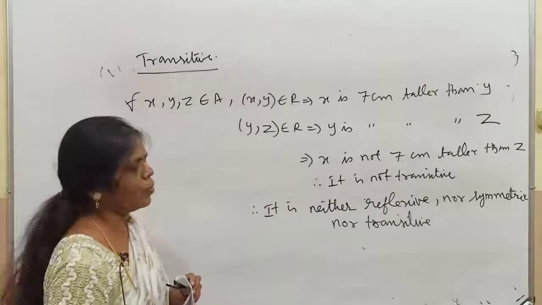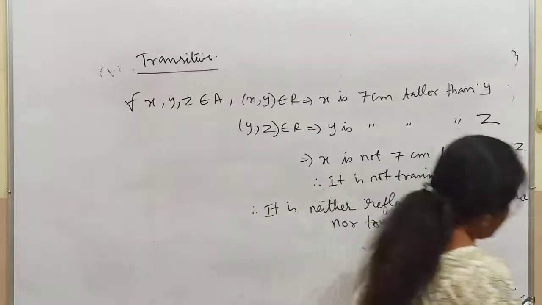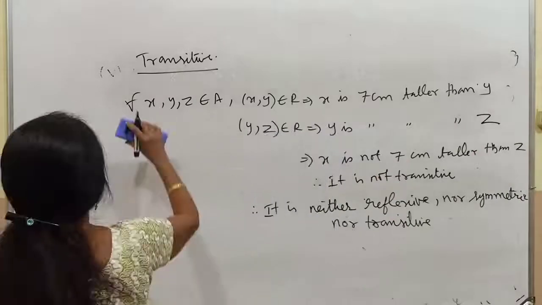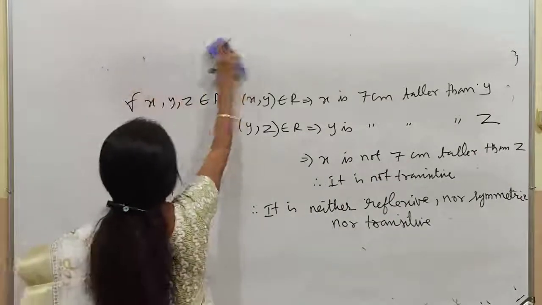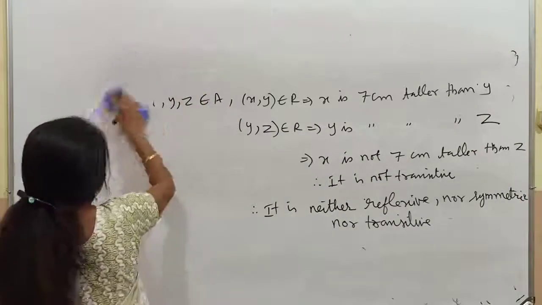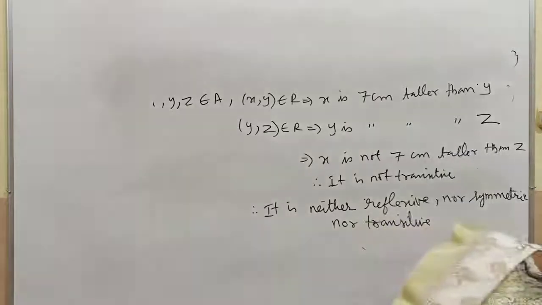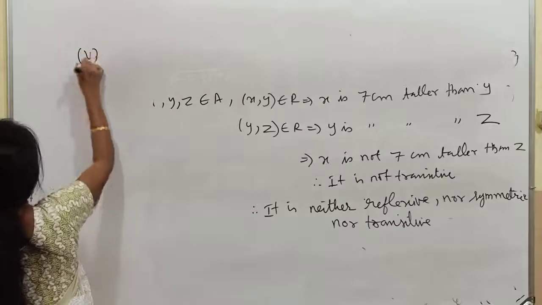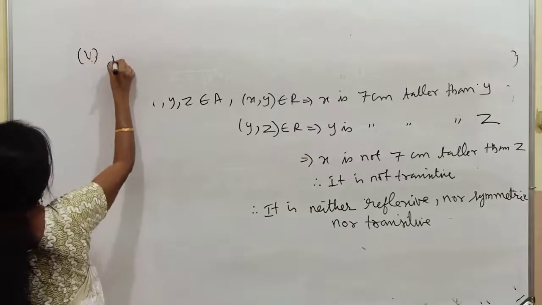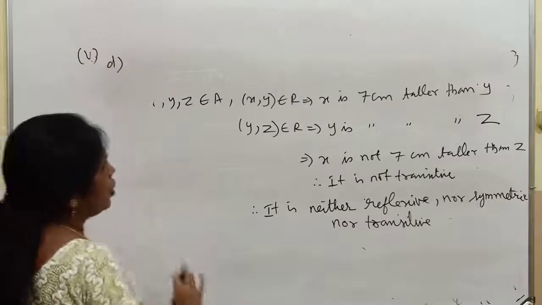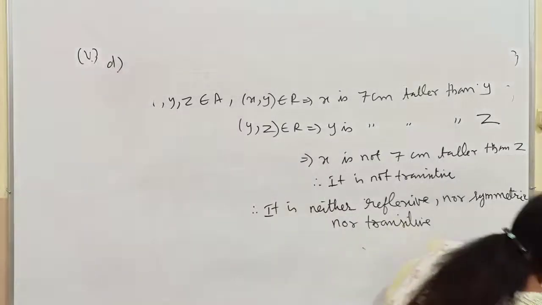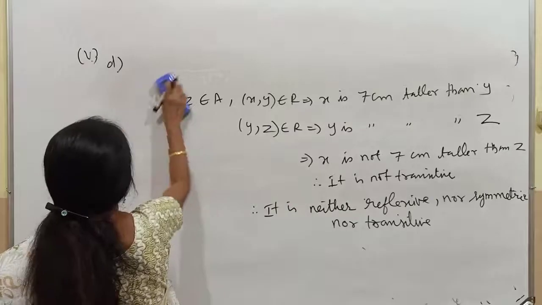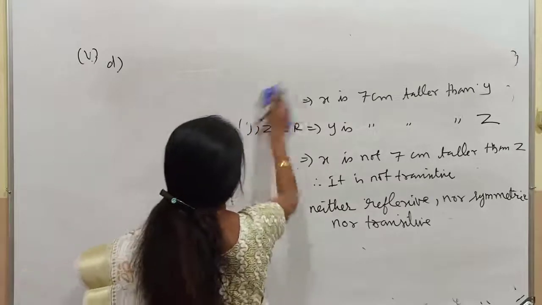Next we are going for the next sum. In the fifth, it is D. This is C already. D is given as homework.